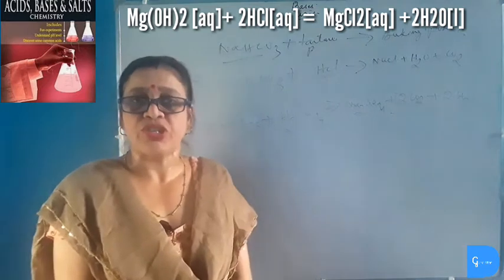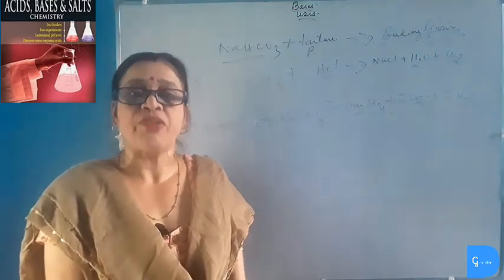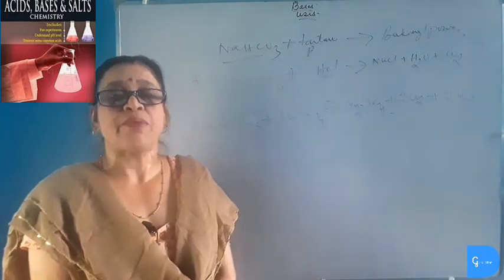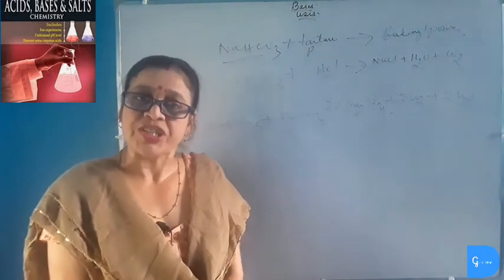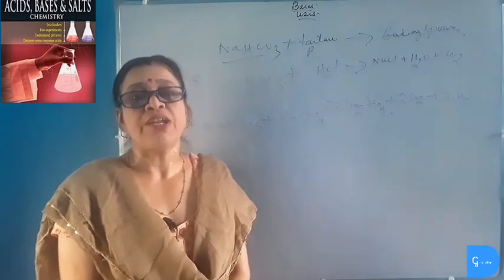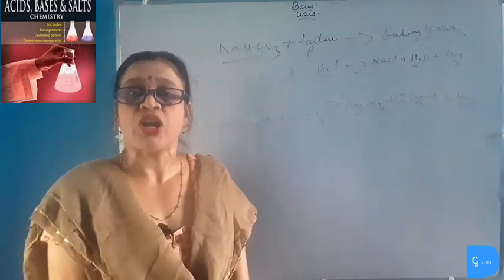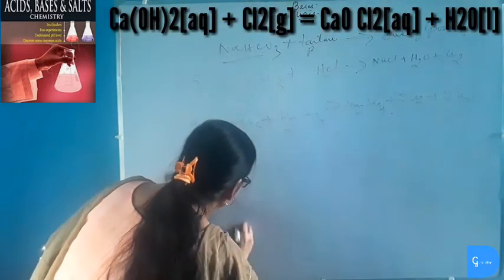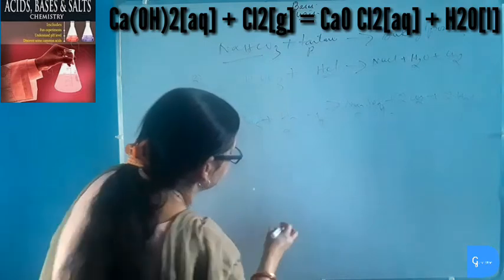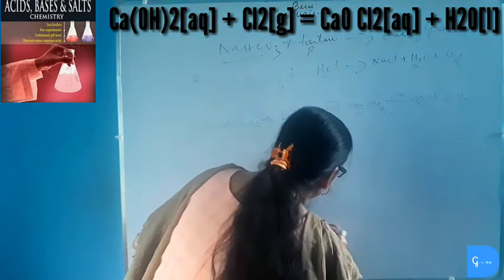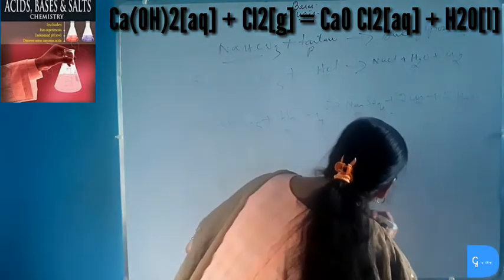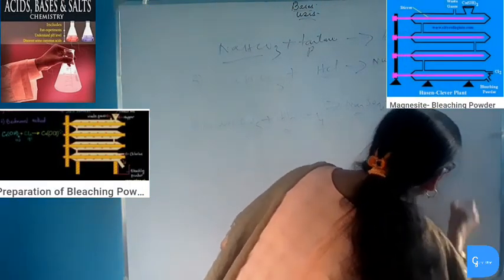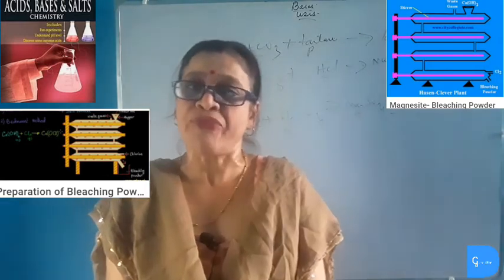Calcium hydroxide, which is called slaked lime, when dissolved in water produces calcium hydroxide solution, and this is used for whitewashing. Again, calcium hydroxide is also used for the manufacture of bleaching powder. When calcium hydroxide reacts with chlorine, it forms bleaching powder, CaOCl2 plus H2O. These are the uses of bases.